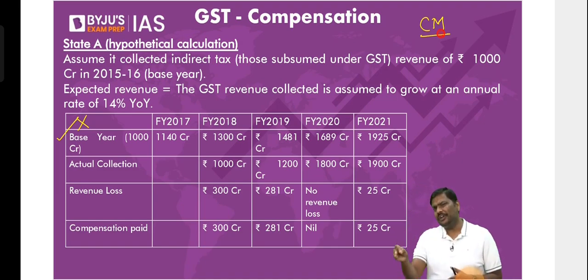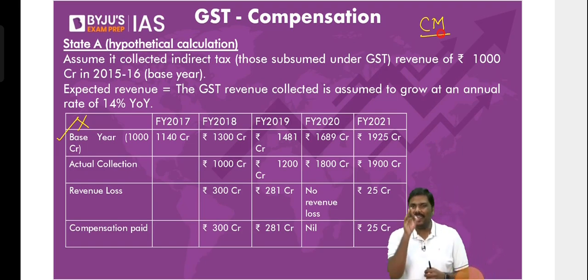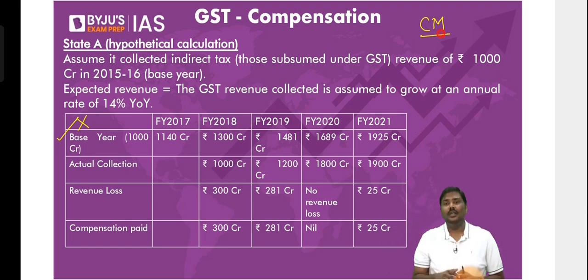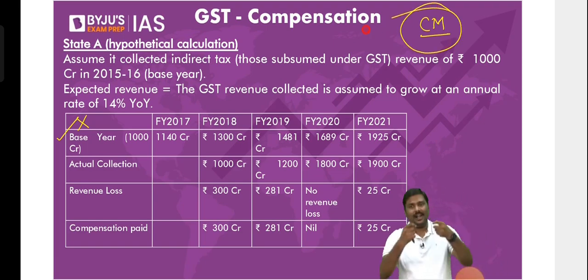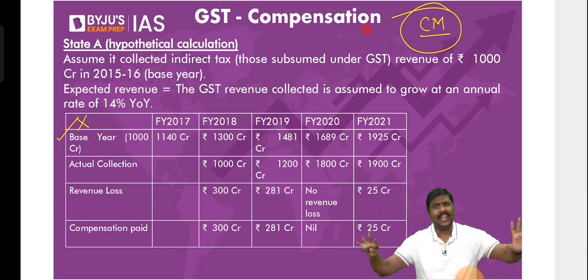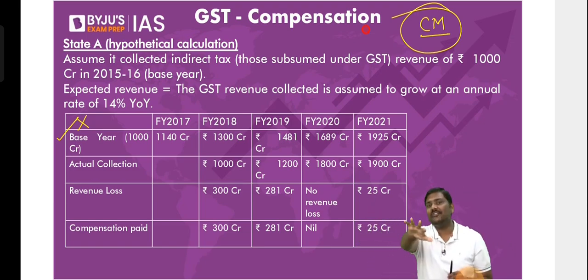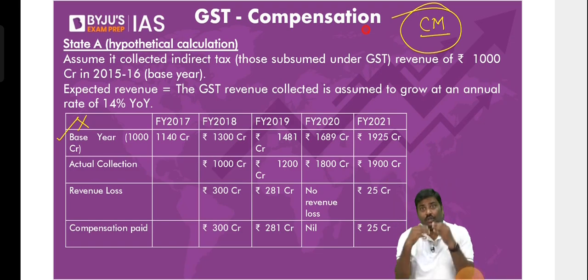Do you know how much revenue you are going to collect under GST? I have to understand this. Do you know exactly how much revenue you are going to collect under GST? No. But can you change your tax rate and collect the amount of required taxes? If those taxes are under you, you are allowed to decide the tax rate. You can decide any tax rate as per your requirement. Today, you don't have that power. That power is there with the GST Council. So you should be concerned, because the Centre is taking away a lot of these particular taxation powers.